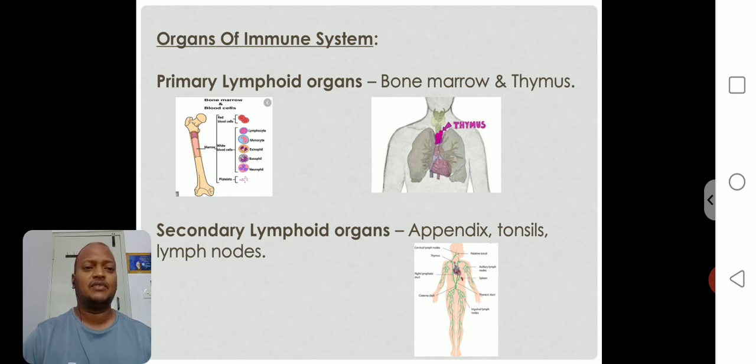Next one, secondary lymphoid organs. Secondary lymphoid organs are located in various regions of our body. Those are appendix, tonsils, lymph nodes. Tonsils are present in the neck region, the buccal cavity, which is connected with the pharynx. In that region, tonsils are present. Lymph nodes are distributed in different regions, various locations in our body.